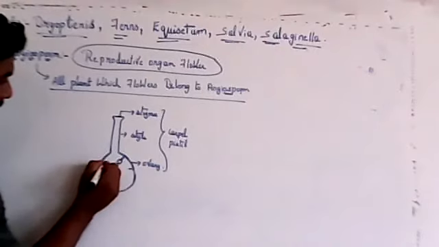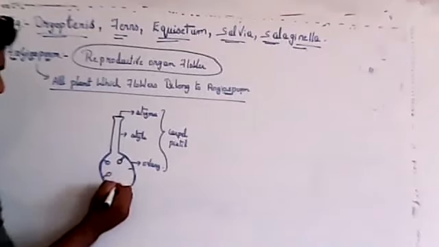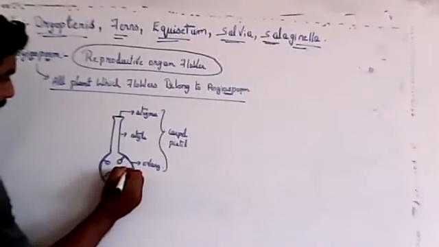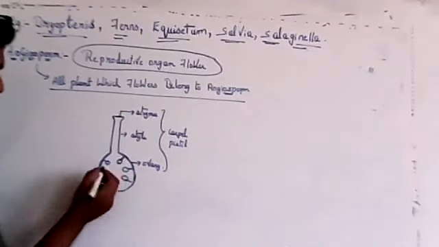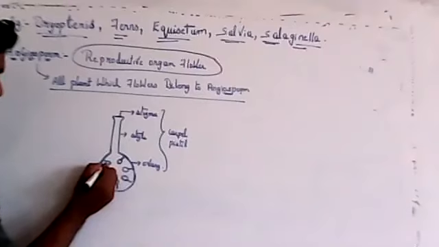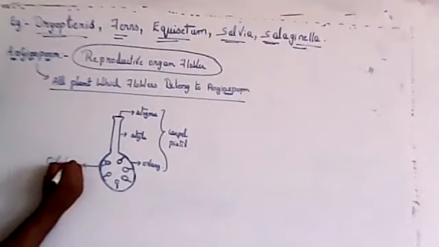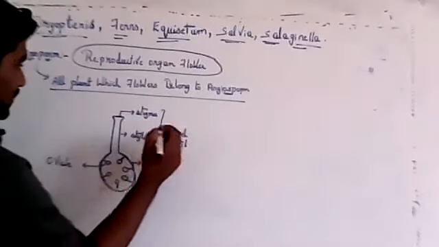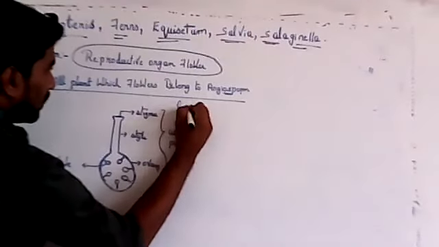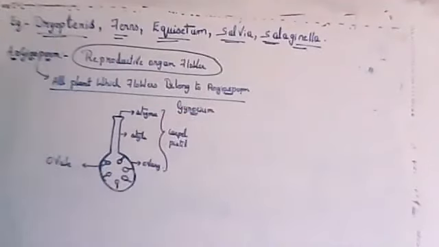Sometimes there may be one ovule, or in some flowers more than one ovule. So this is the female part, which is called gynoecium.